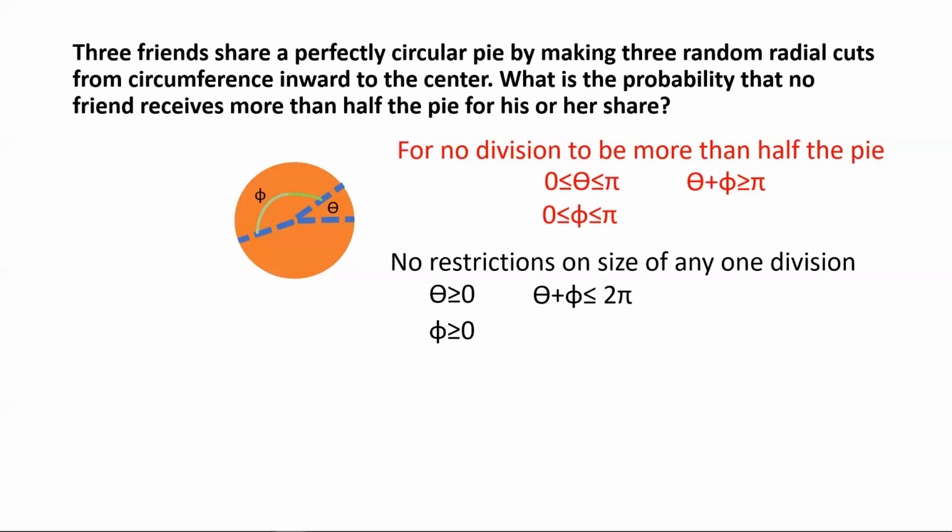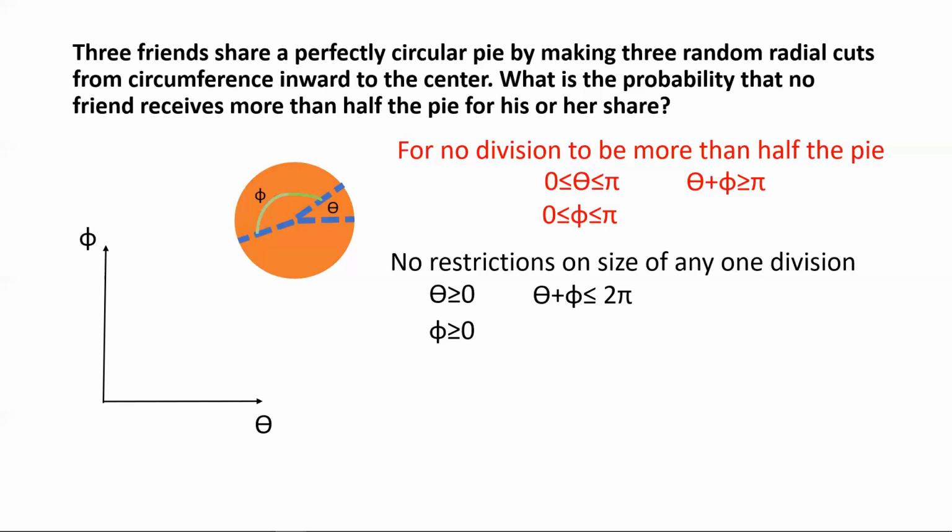So now we graphically plot out what these sample spaces mean, in terms of representation on the theta phi plane. So we draw the theta axis and the phi axis, just like drawing out x and y axis. The variables, instead of x and y, I've called them theta and phi just because they are sector angles, but it's basically the same principle as graphing in a 2D xy plane, right?